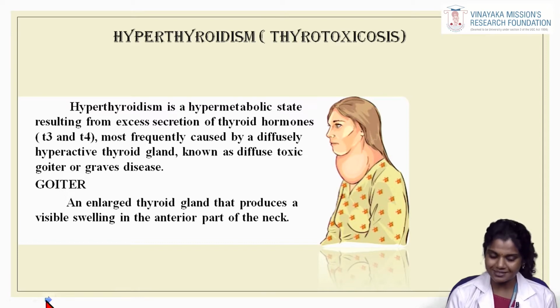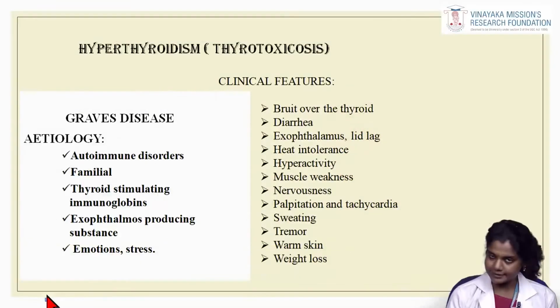Goiter is nothing but an enlarged thyroid gland that produces a visible swelling in the anterior part of the neck. When you see the patient clinically, you will be able to appreciate the swelling situated in the anterior part of the neck. The etiology of Graves' disease can be autoimmune disorders, it can be familial, it can be due to thyroid stimulating immunoglobulins, exophthalmos producing substance, or it can simply be due to emotion and stress.